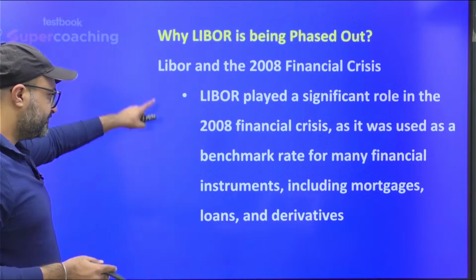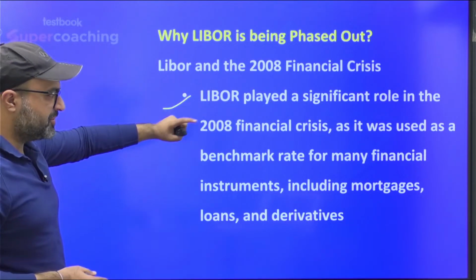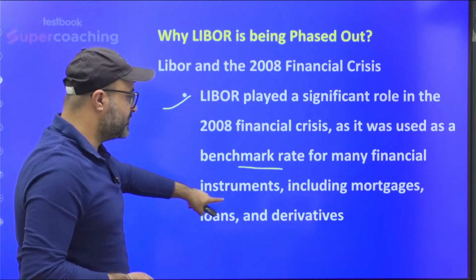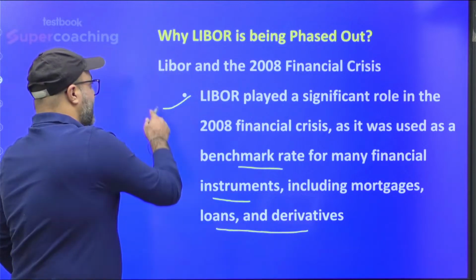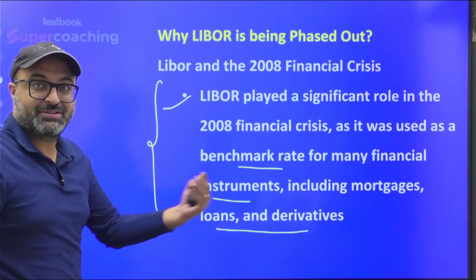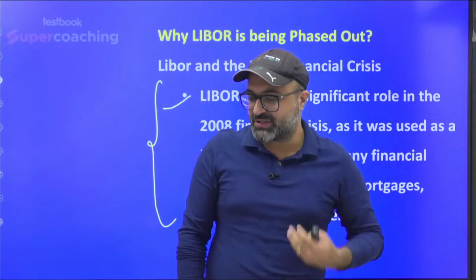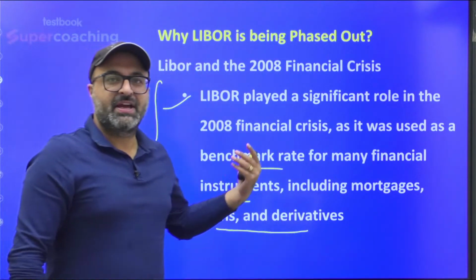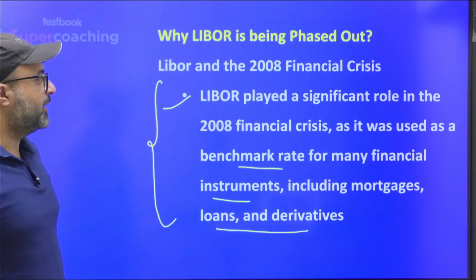Second, Libor played a significant role in the 2008 financial crisis as it was used as a benchmark rate for many financial instruments, including mortgages, loans, and derivatives. And we are relying on a rate which is not the actual rate. It is just on the basis of expectations, and expectations cannot be reality. In order to overcome expectations and match it to the reality, Libor is required to be phased out.